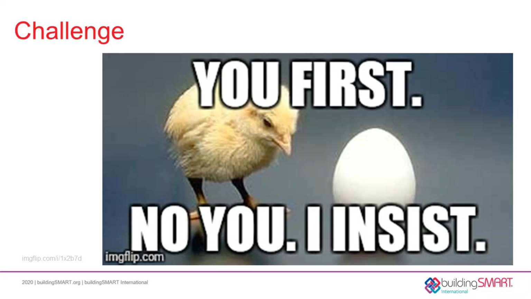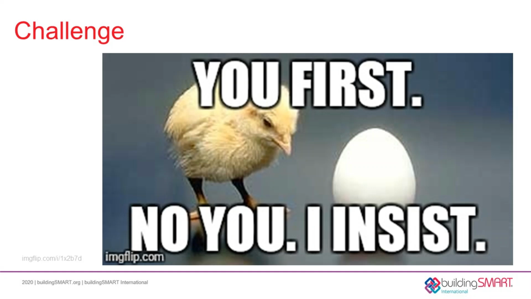Frustrated with this chicken and egg game, owners reached out and asked for help. We formed the COBie Certification Subcommittee in November of 2019. Our goal was to define an enforceable set of COBie qualifications and assess people to see if they met these minimum requirements. 6 months later, we're ready to deliver an internationally recognized program that answered that need.